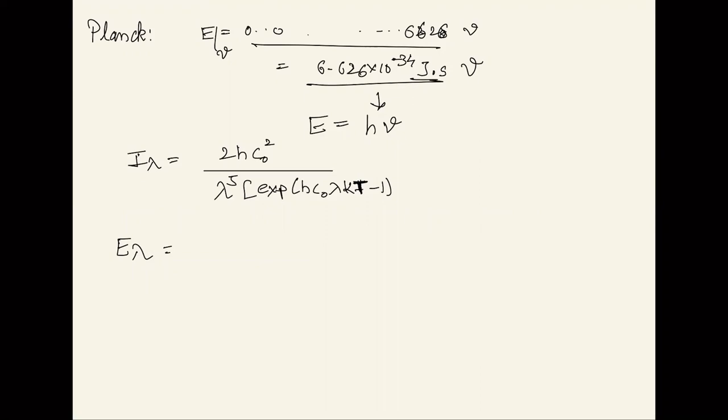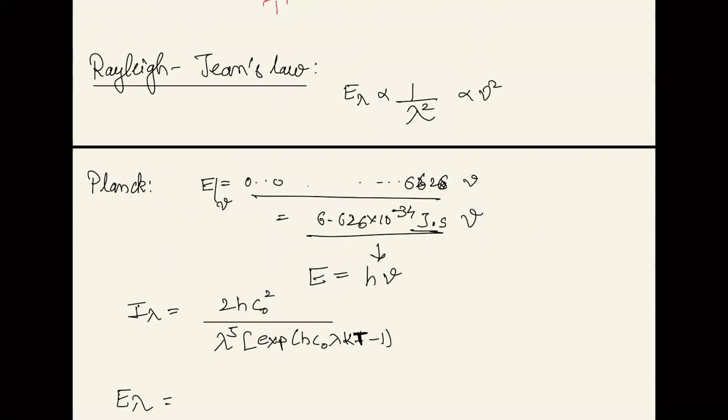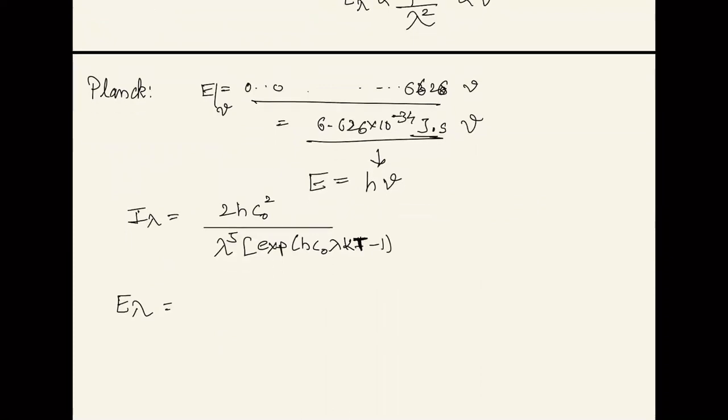Now, using this expression that Planck gave, we can go and solve for our Wien's displacement law as well. So using the expression for E lambda, which looks like some constant over lambda to the power 5 times exponential of C2 by lambda T minus 1, you can use this expression. Now this E lambda is a function of lambda and T, as it is evident. So I can differentiate it and find out the maxima for it.